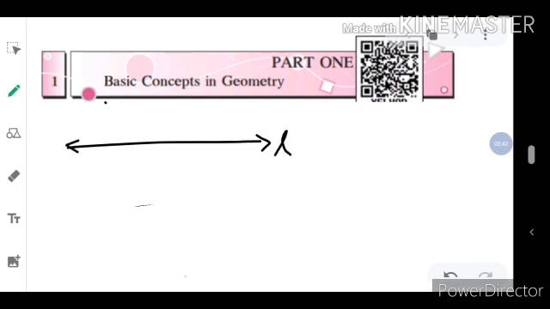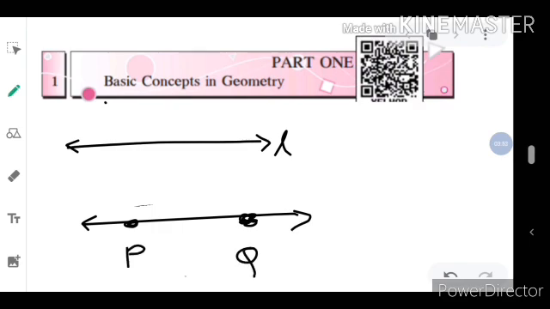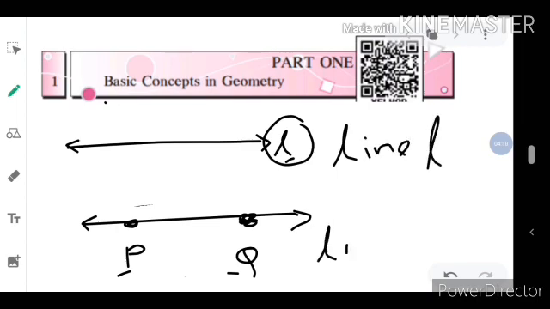Here L, P, Q. The name of a line can be read in the form of a single name or by the names of two points, which means this line is line L and this line is line PQ.